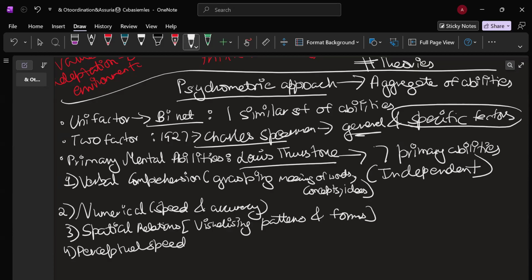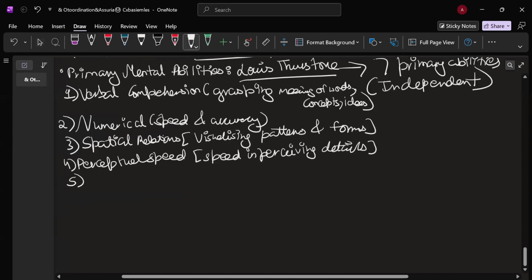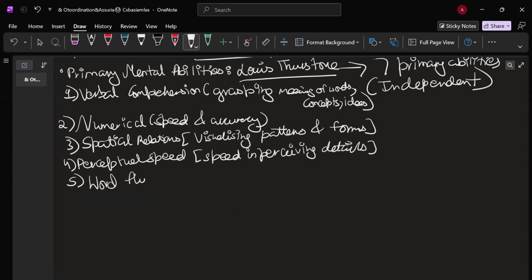Perceptual speed is speed in perceiving the details. Number five is going to be word fluency. Word fluency deals with using words fluently and flexibly.